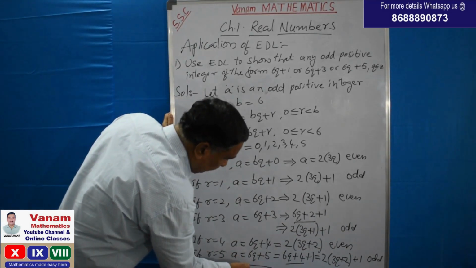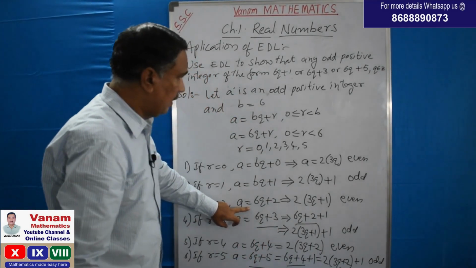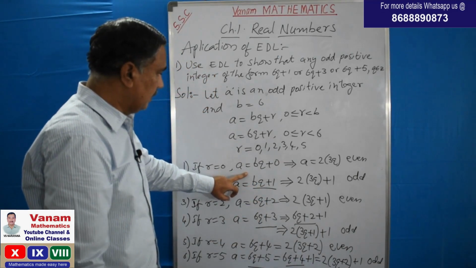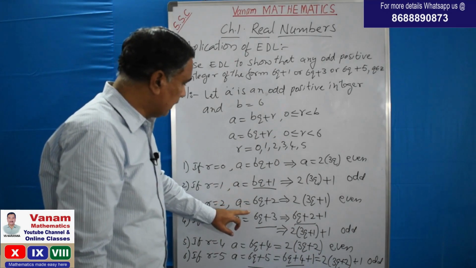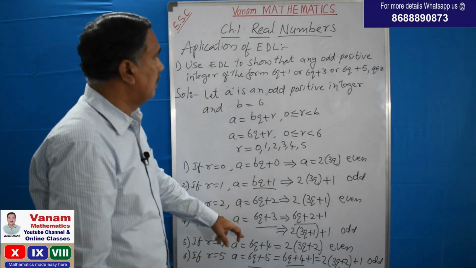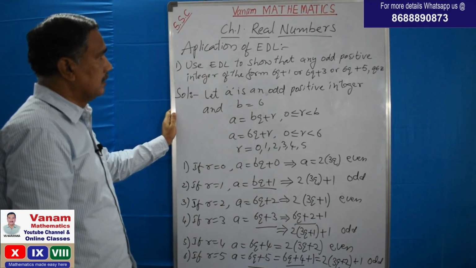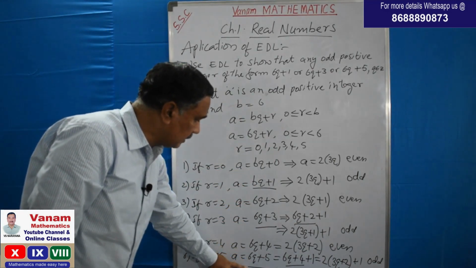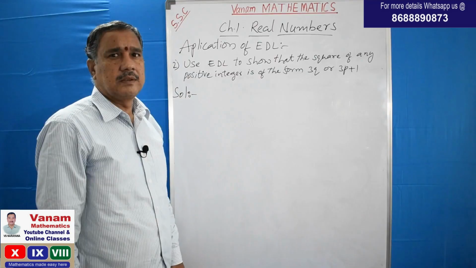6 cube plus 5, 6 cube plus 3 and 6 cube plus 1, isn't it? Therefore 6 cube plus 1, 6 cube plus 3 and 6 cube plus 5, they are the odd positive integers. They are in the form of 6 cube plus 1, 6 cube plus 3 and 6 cube plus 5. So this is what the solution is. So the next problem.